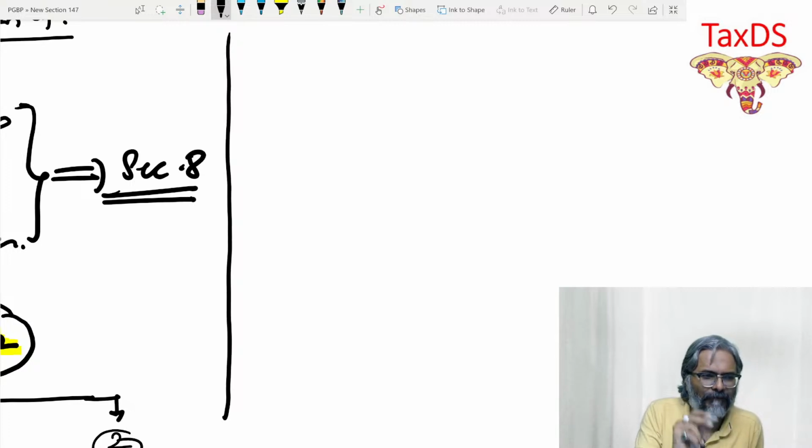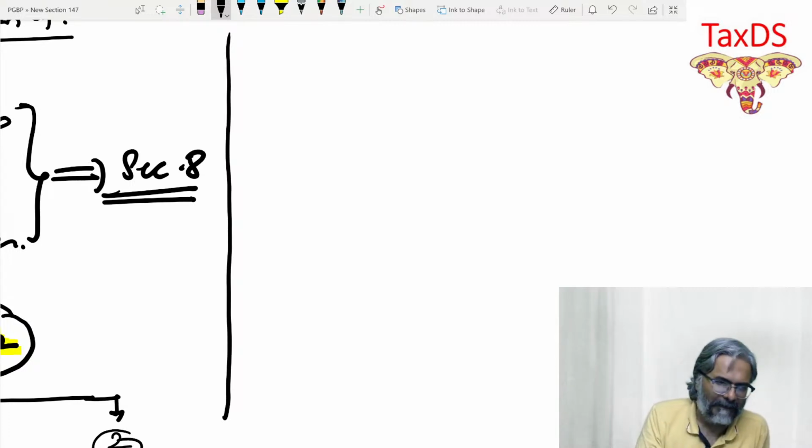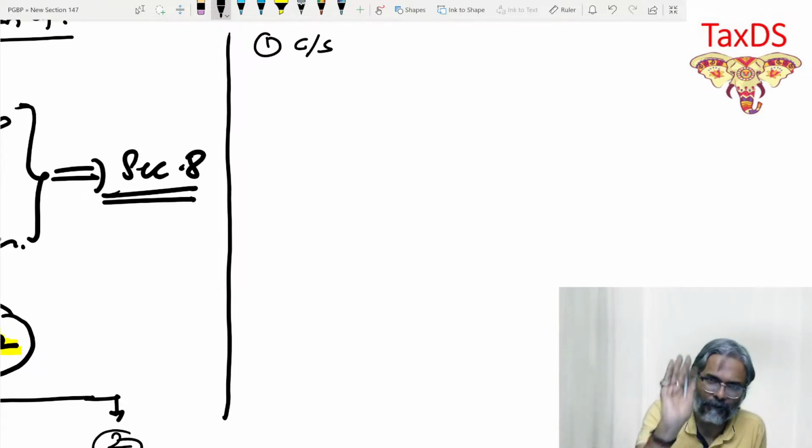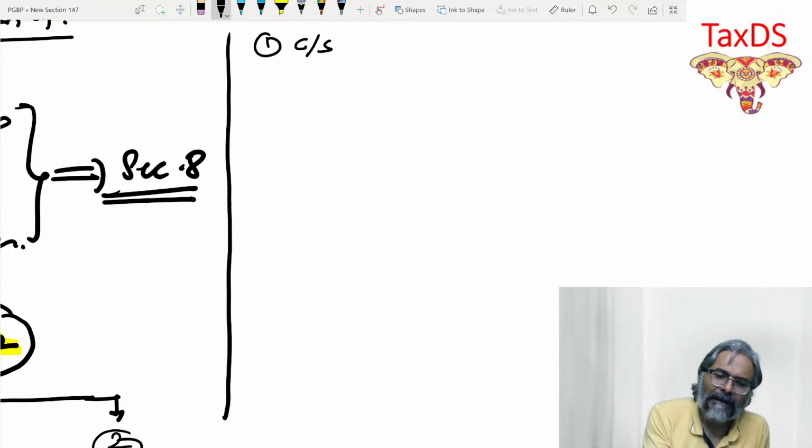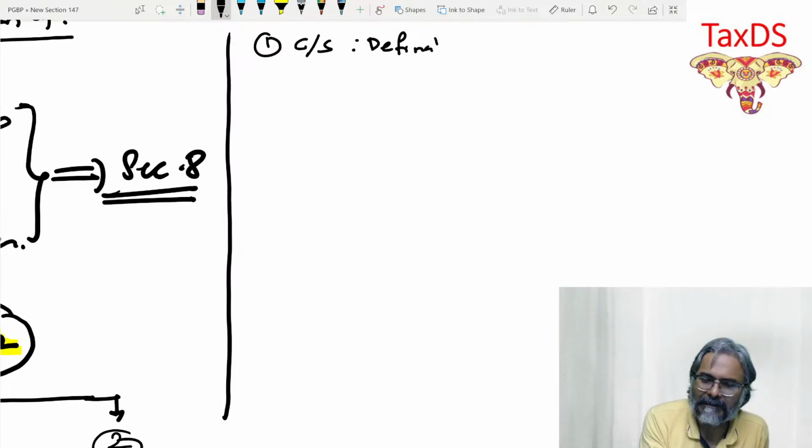So first and foremost, students, in this situation, you need to define what is composite supply. For sure, you need to define it. And once the composite supply is identified, thereafter, this is a definition and classification.